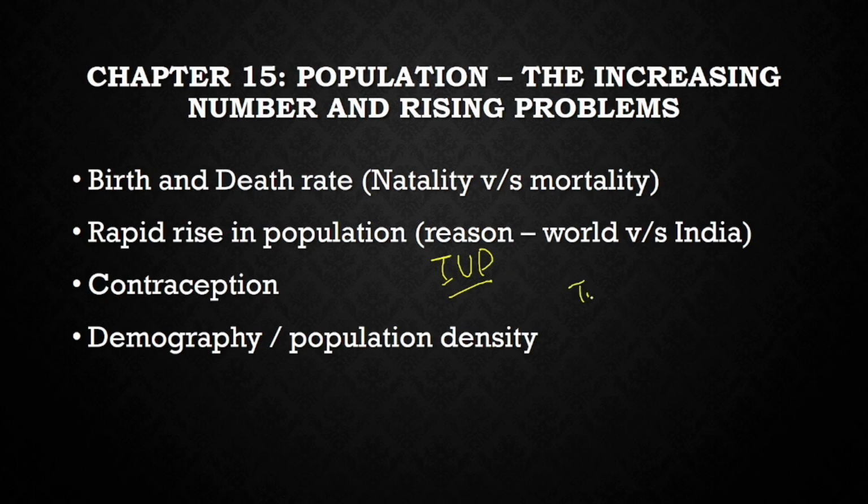Then you have surgical method. In surgical method you have tubectomy, that is for the female. Cutting of fallopian tube is tubectomy. And vasectomy, that is the cutting of the vas deferens in the male. These are the surgical methods. Kindly be very specific which gender you're talking about. Do not do the opposite, children. It really creates a big nuisance. Next, another thing is medical termination of pregnancy, MTP, full form can be asked in the examination. It is also called induced abortion.